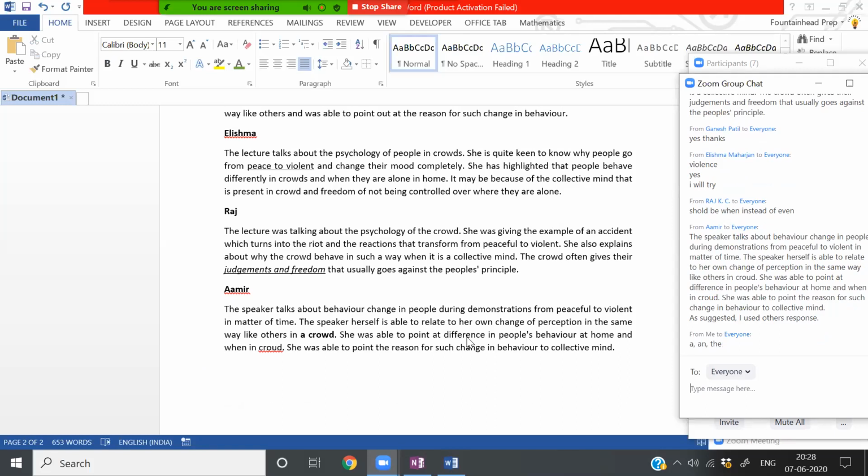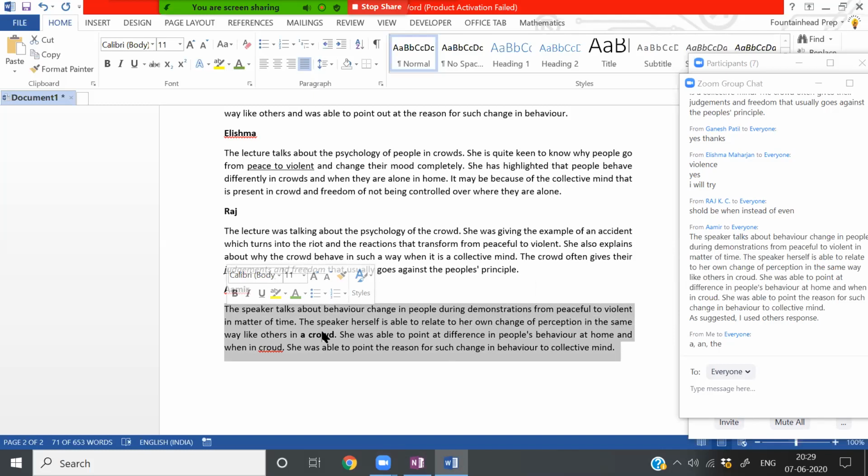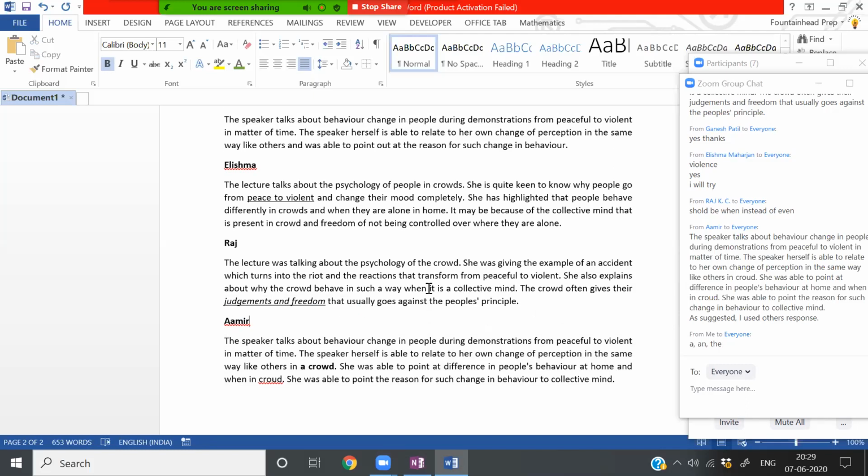She was able to point at the difference in people's behavior at home versus when they were in a crowd. She was able to point the reason for such change in behavior to collective mind. Yeah, again, this is partly because you have not read it, you have not heard the lecture yourself. So there is a missing link. But I hope all of you got a fair enough idea of what exactly needs to be done.